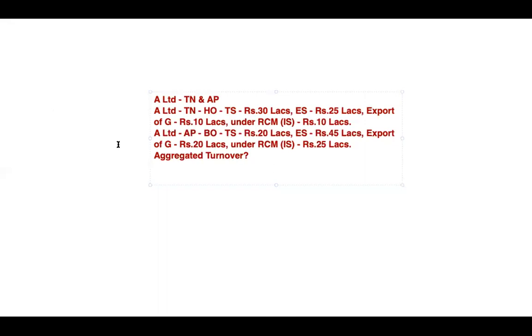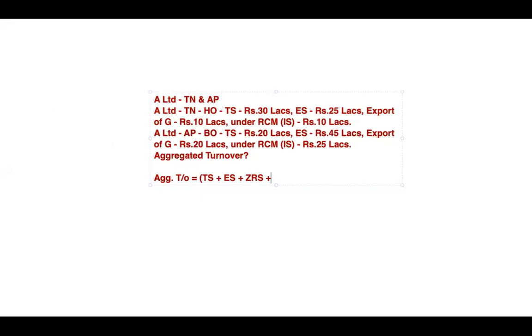So, when it comes to your aggregate turnover, it includes both taxable supply, and mathematically, if you want to know, this is just for your understanding only: it is taxable supply plus exempted supply plus zero rated supply.